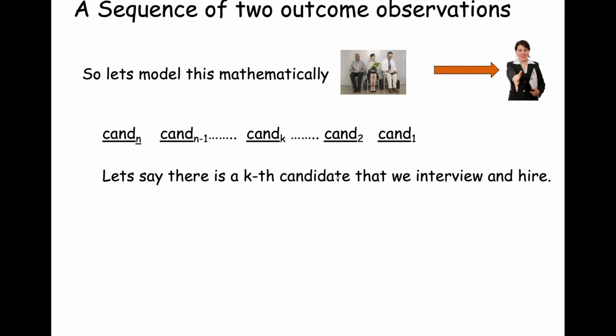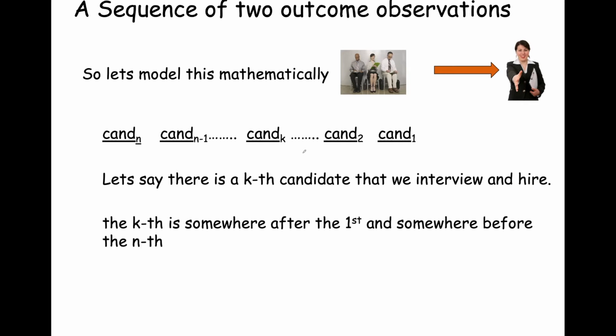So let's assume there's some candidate, and this is going to be the kth candidate. We're going to mark this kth candidate to be the one that after we interview him or her, we decide to make that hiring decision. So that kth candidate is finally the one that we say, yes, you're hired. Okay, so let's think about this number k.